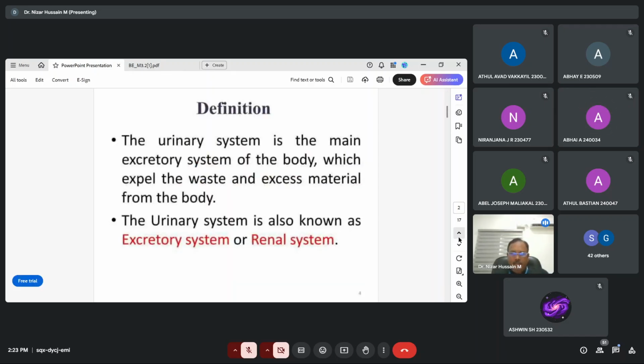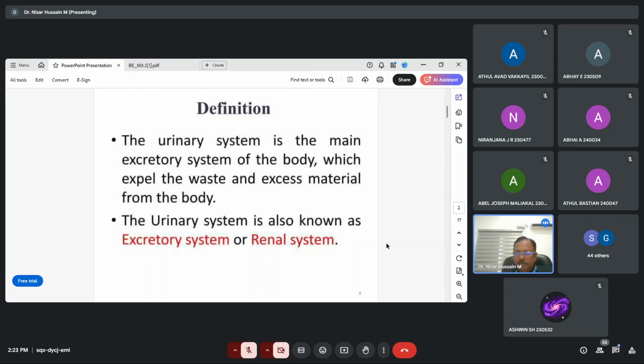Okay. Then let me share some of the aspects of this system. Actually, this urinary system is the main excretory system, as your friend rightly pointed out. This is the excretory system of the body, which expels the waste and excess material from the body. This is also known as the renal system or the excretory system. The main function of this is to expel the waste and the excess material from our body. This is the definition of the urinary system.